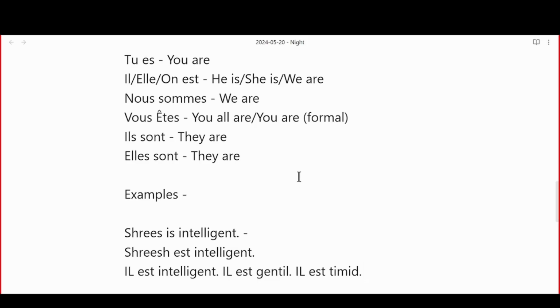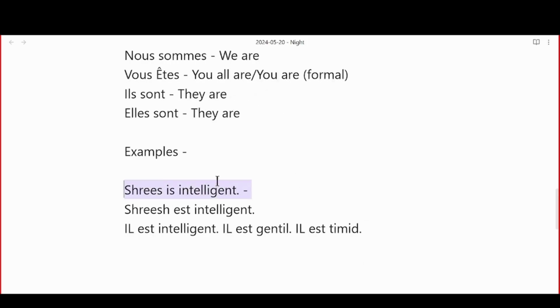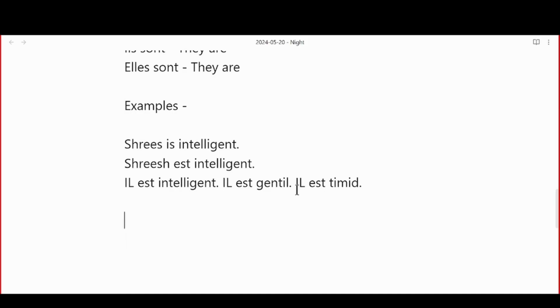Awesome. Okay. Now, Shrish, let's say we both are talking about Priyanka. How would you say Priyanka is beautiful? But you have to say she is beautiful. Elle est belle. So Priyanka is beautiful. She is beautiful.